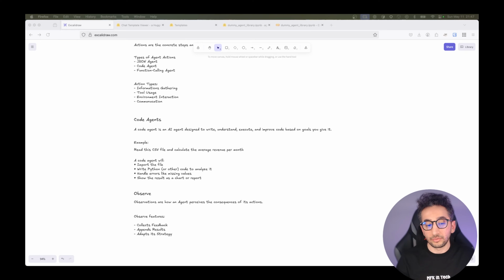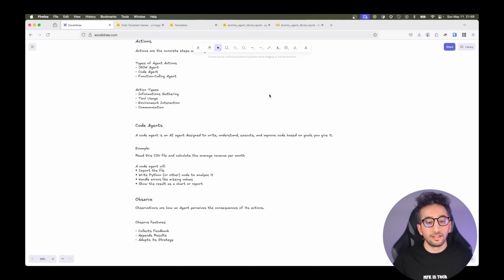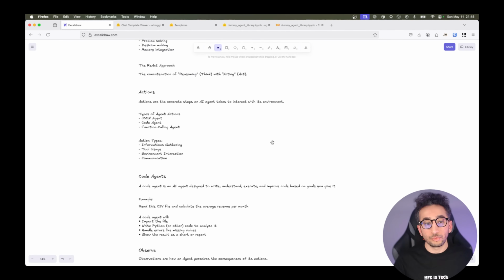So it is collecting the feedback, or it can append the results to its memory. So the agent now knows that this is a successful response, and it will think about it in the following steps. It will adapt its strategy and update its context, so maybe it can use this tool or action more in the following steps. It can depend on the response. So this is the reasoning, acting, and observing sections.